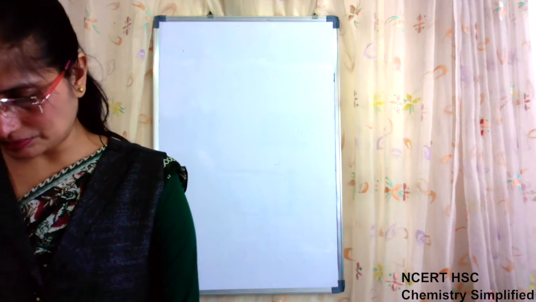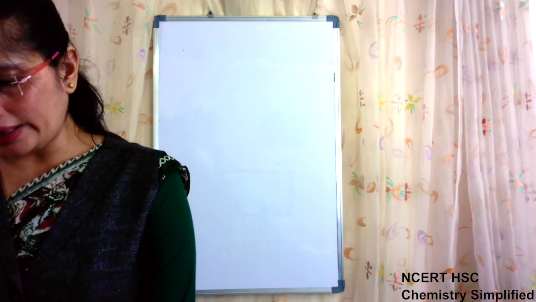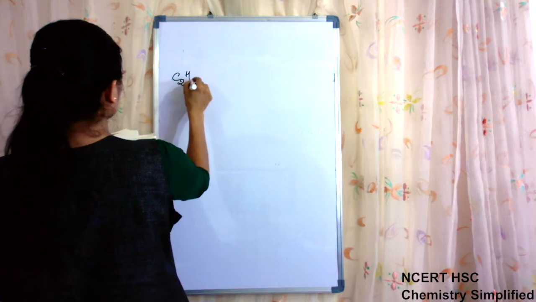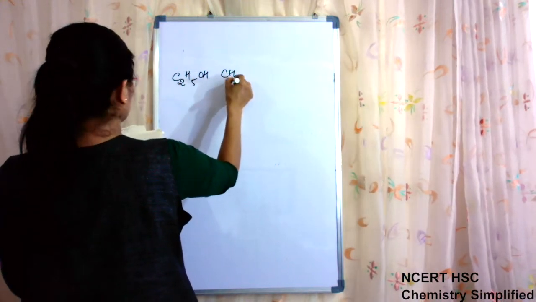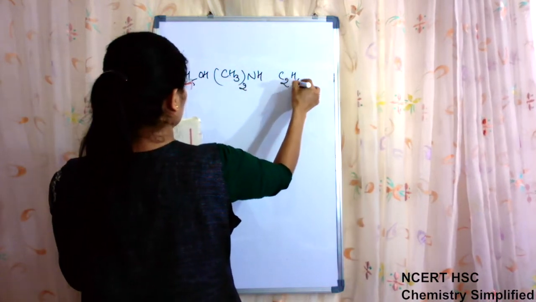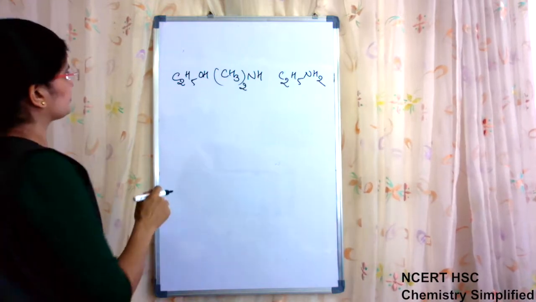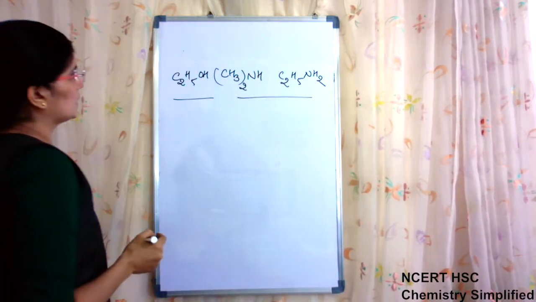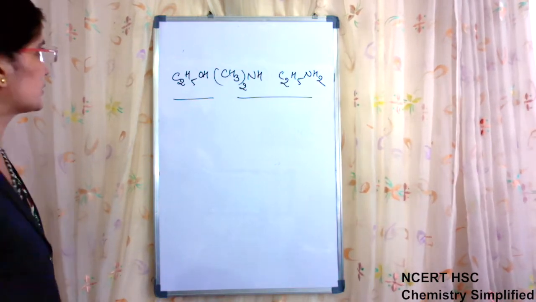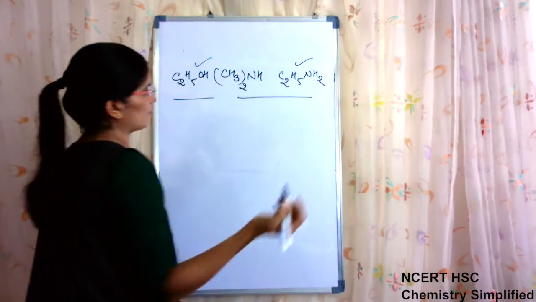Then, in increasing order of boiling point, we have to arrange these compounds: C2H5OH, (CH3)2NH, C2H5NH2. These three are there. Now you have to arrange them in increasing order of boiling point. Out of the alcohol and the amines, we first have to find out.